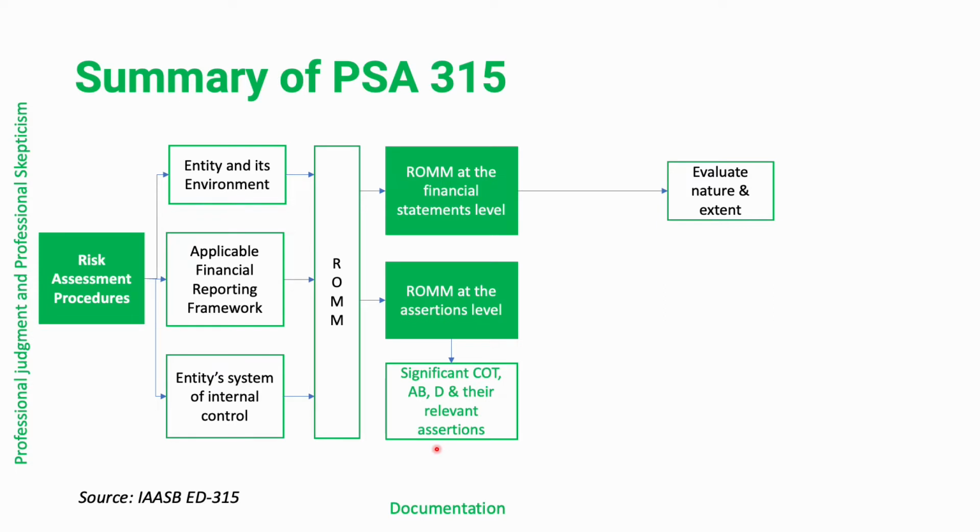Now, this is another key change in revised PSA 315. There is now a separate required assessment on inherent risk and control risk. In the previous PSA 315, it was allowed to have a combined risk assessment on inherent and control risk. But under the revised PSA 315, it is now required to assess separately the inherent risk and the control risk, as far as the risks of material misstatements in the financial statements of our clients is concerned. Also, some risk of material misstatement at the financial statement level can also affect our assessment of inherent risk.